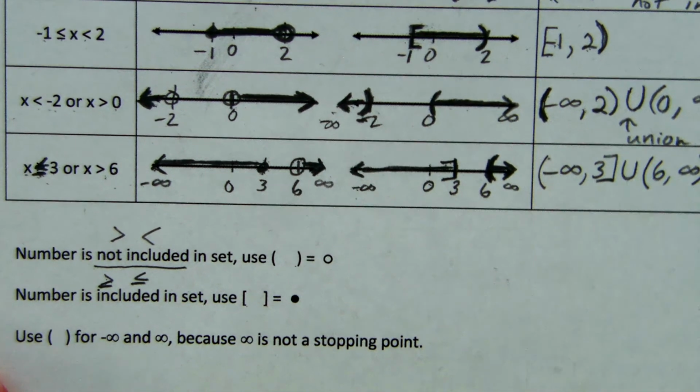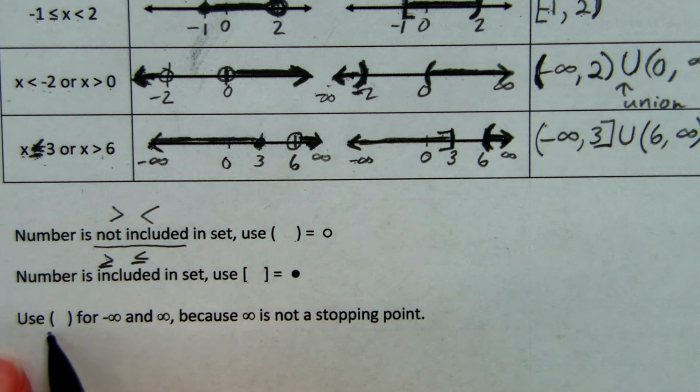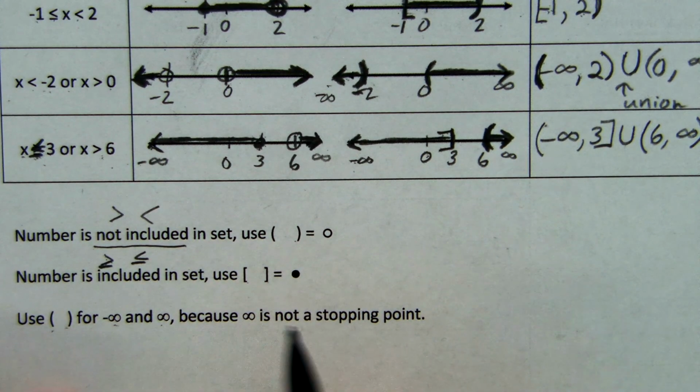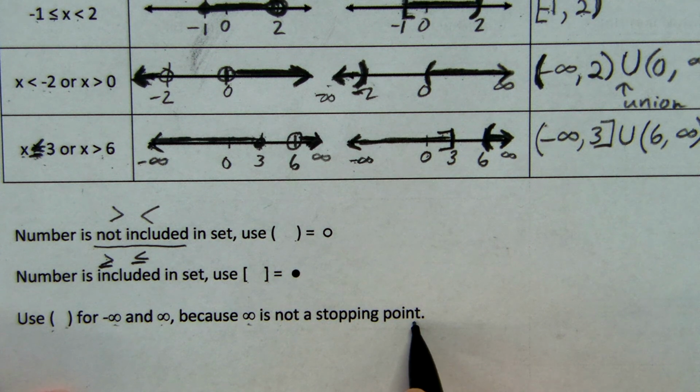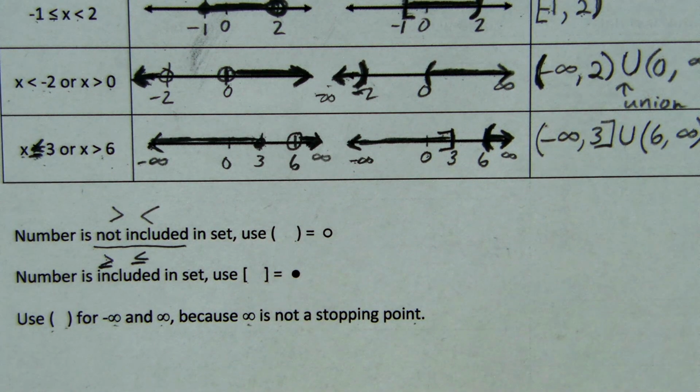And then just a little note that we always use parentheses for negative infinity, infinity, because infinity is not a stopping point. So you can only use a bracket for a point that you stop at that is included in the number set, since infinity isn't really a place to stop or a number to include. We just use parentheses for that.